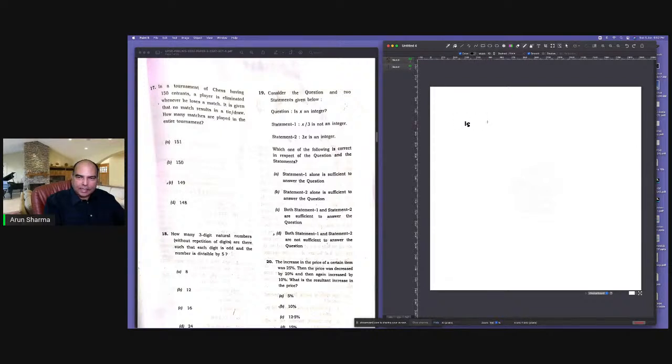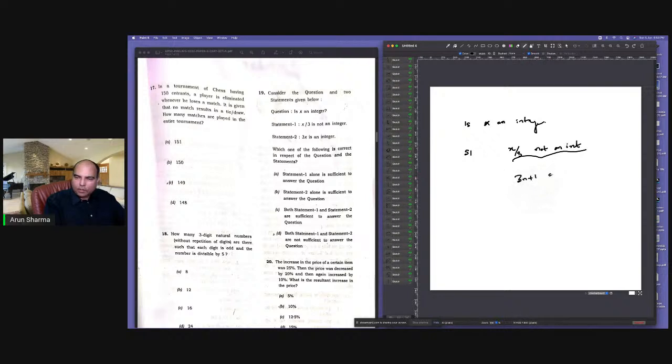The question is: is x an integer? Statement 1: x by 3 is not an integer. So if x by 3 is not an integer, that means x is not a 3n number. This means x is either a 3n plus 1 or 3n plus 2 number.